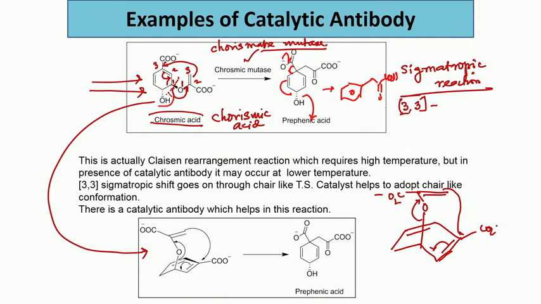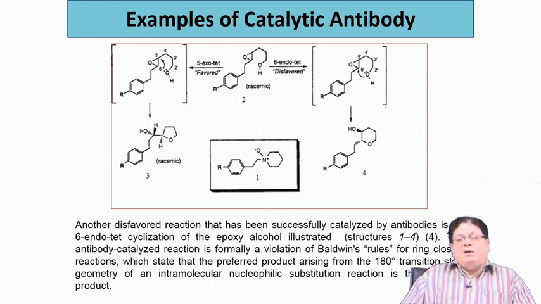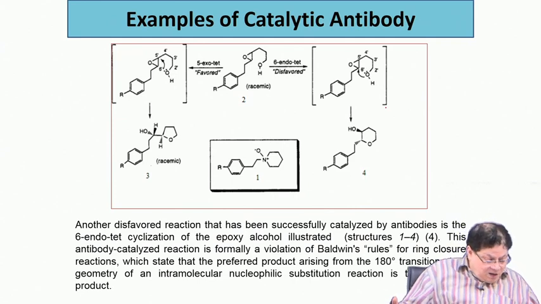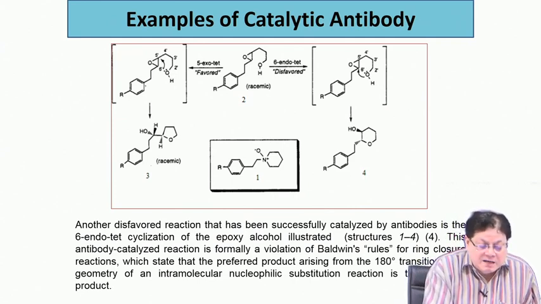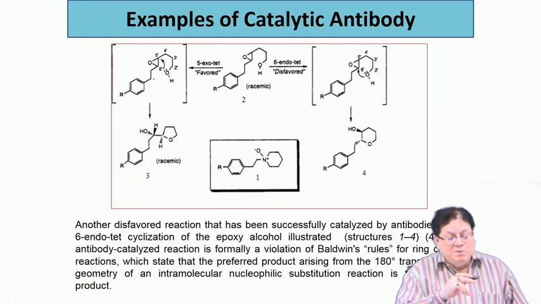The last reaction is what I said, that some of the reactions which are disfavored, which do not happen in standard organic reactions, you can force by catalytic antibody; you can force the reaction to follow a disfavored pathway. How? So, let us take this example. This is a phenyl with some substituent, then CH2 and an epoxide, and then the epoxide is connected ultimately to a hydroxy group. Okay.